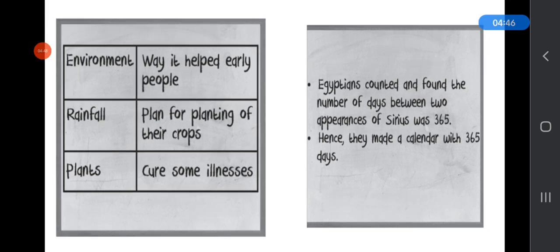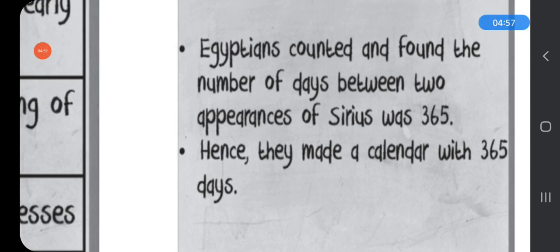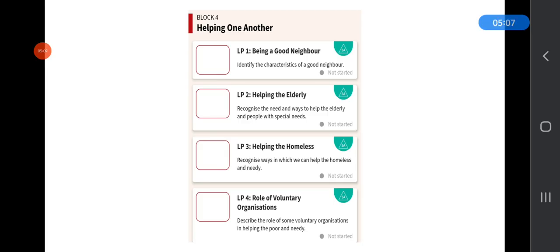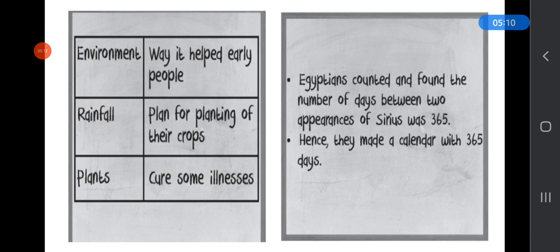And they discovered the calendar by the appearance of the moon, but the successful calendar was based on the appearance of the star Sirius. Egyptians counted and found the number of days between two appearances of Sirius was 365, and they made a calendar with 365 days because every year the star Sirius appeared at a fixed position, and this day occurred every year during the time the river Nile was flooded with water, and the gap between these two occurrences of Sirius is 365 days.